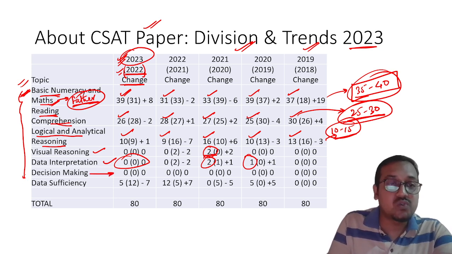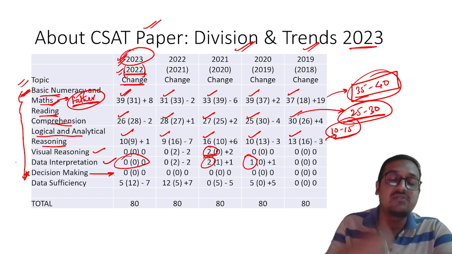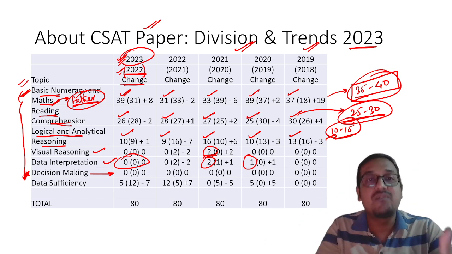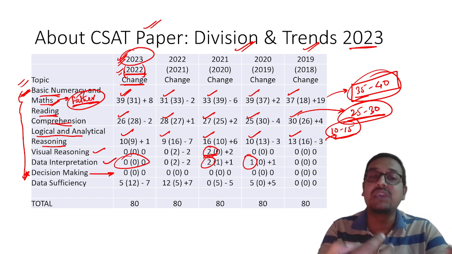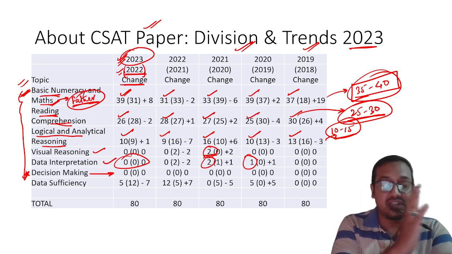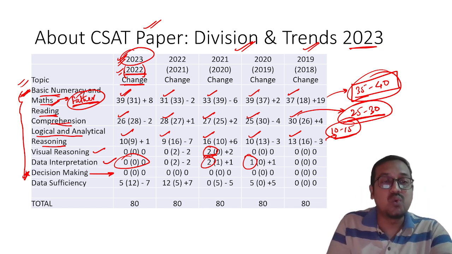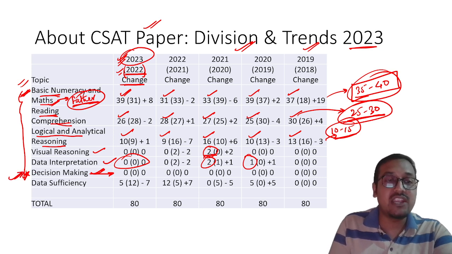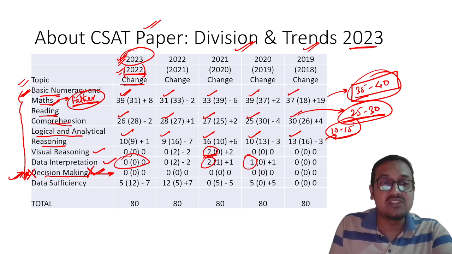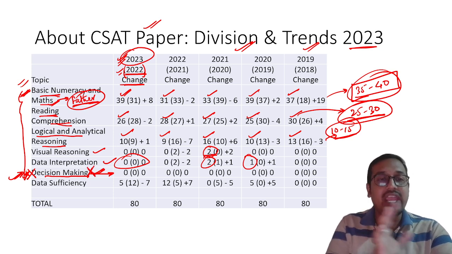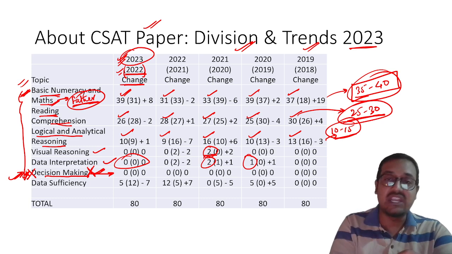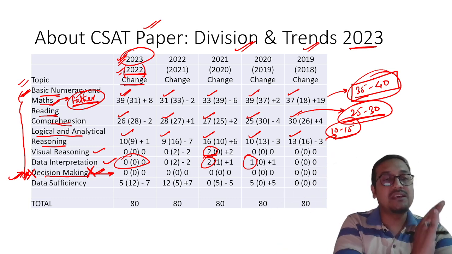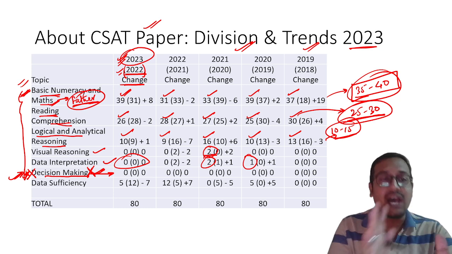Decision making, my dear students, was definitely mentioned in the syllabus, and it was asked long back when the CSAT paper was new. But for 5, 6, 7 years, no question has been asked, and we will presume that no question will be asked from decision making. So please take note that you should not over focus on decision making. There is no need to read it. I cannot guarantee that it will never come, but seeing the trends, decision making has almost zero probability to be asked in this examination.